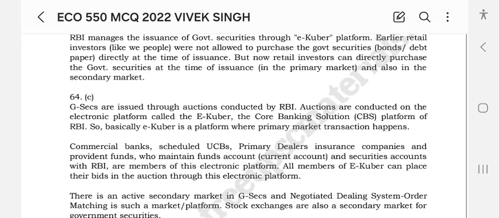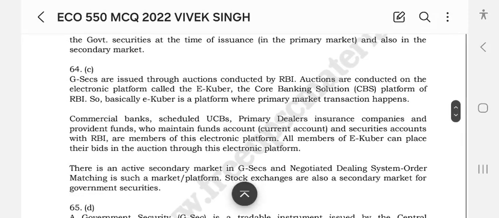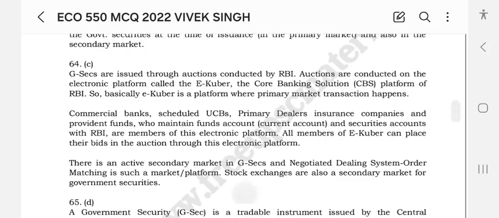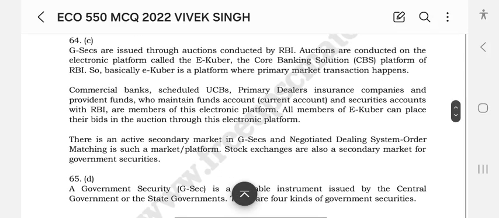So basically, e-Kuber is a platform where primary market transactions happen. Commercial banks, scheduled UCBs, private insurance companies, and provident funds who maintain funds accounts, current accounts, and securities accounts with the RBI are members of this electronic platform. All members of e-Kuber can place their bids in this auction through this electronic platform. There is an active secondary market in G-Secs.